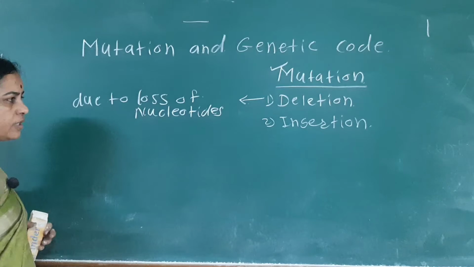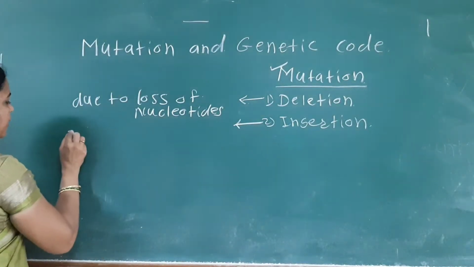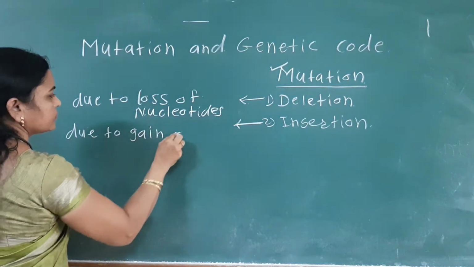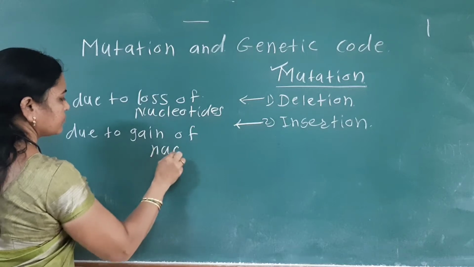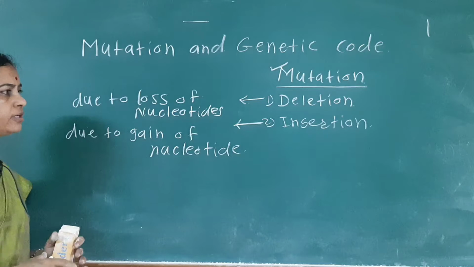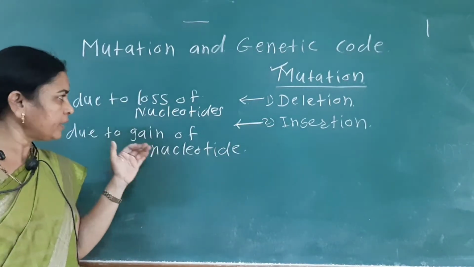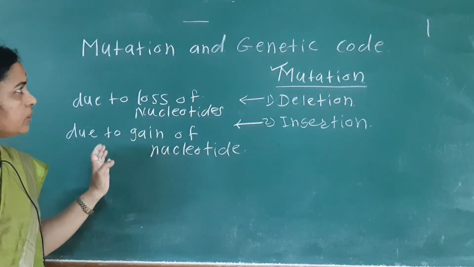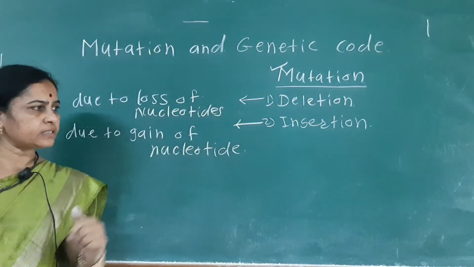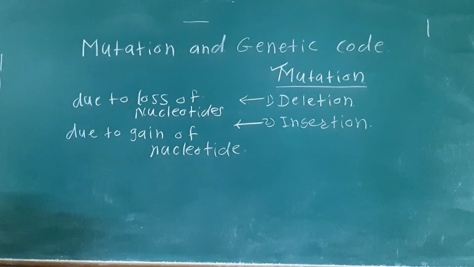And insertion means it is due to the gain of nucleotides. So here we see how the mutation takes place, by the processes of deletion and insertion. So there is one concept, that is about the point mutation.